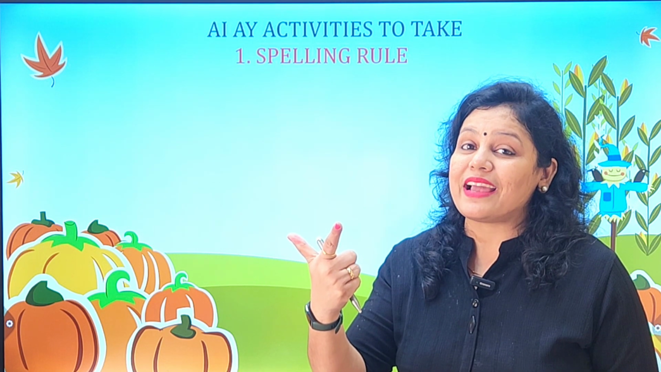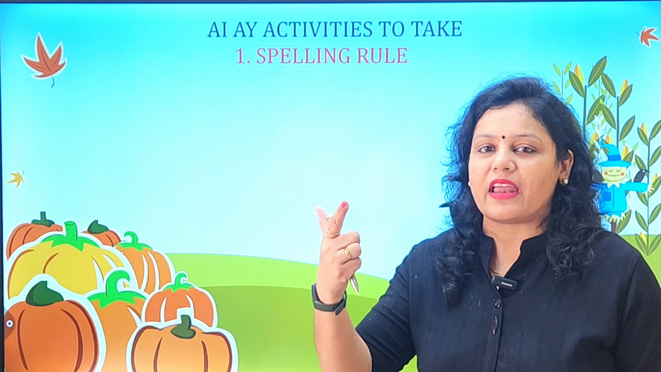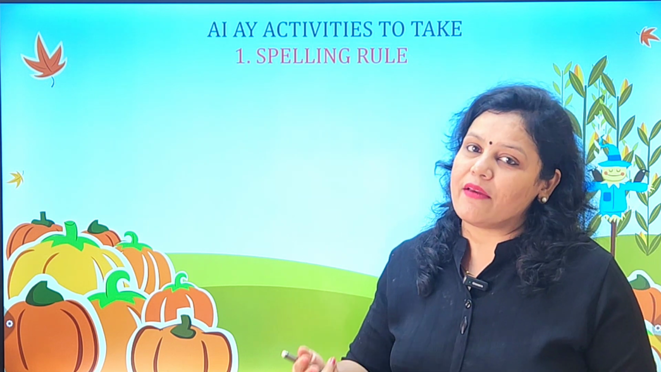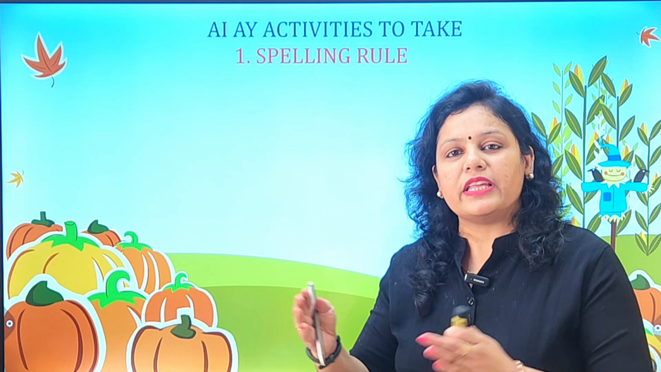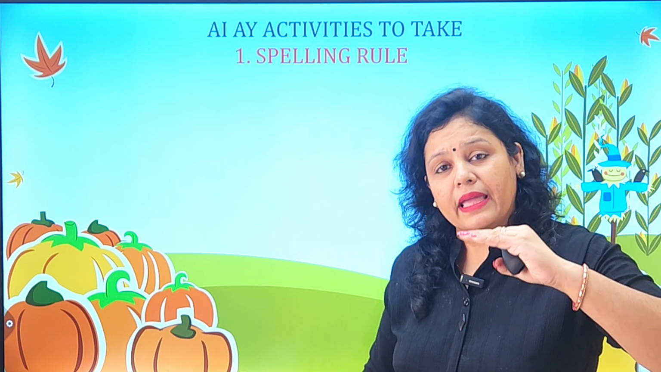What is my second one? That is the AIR rule, that is the trigraph. And what is my third one? That is AY, that is, if the A sound comes at the end of the word. So this is how you teach the rule to the children one by one.